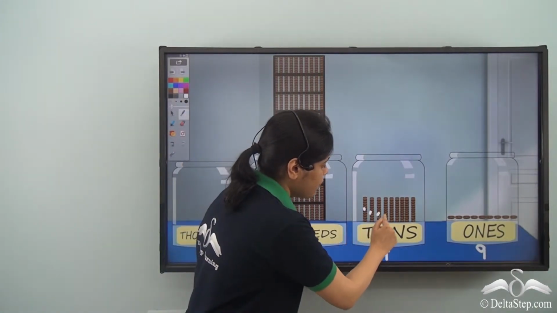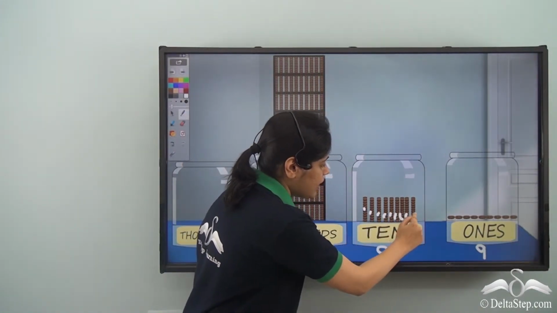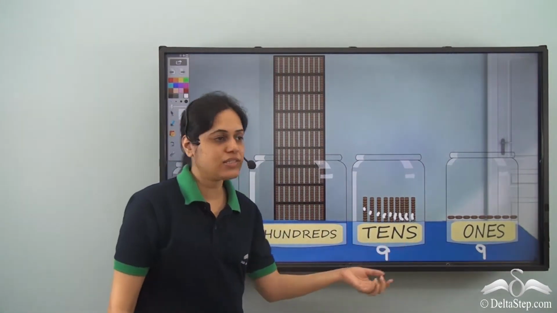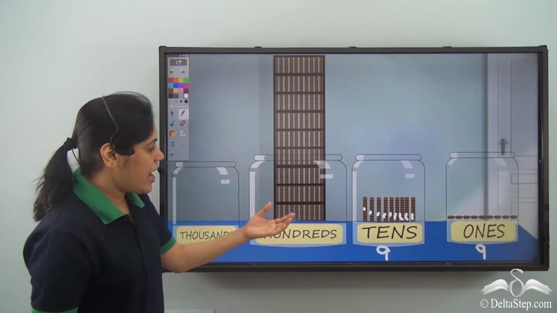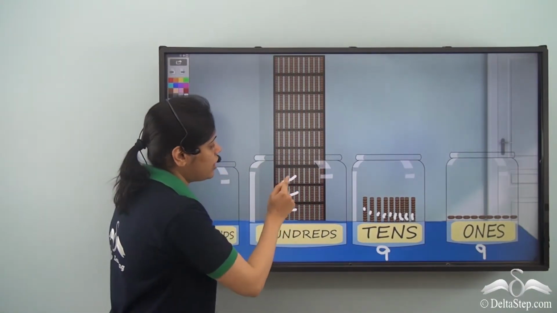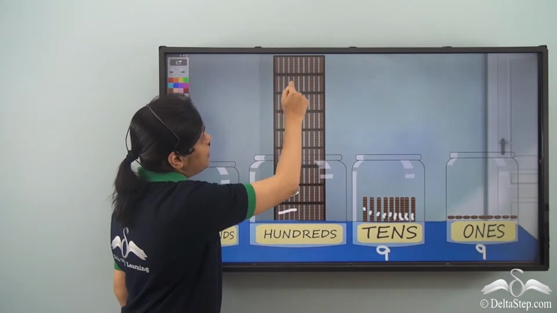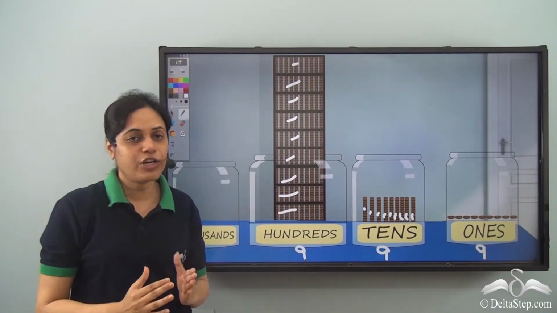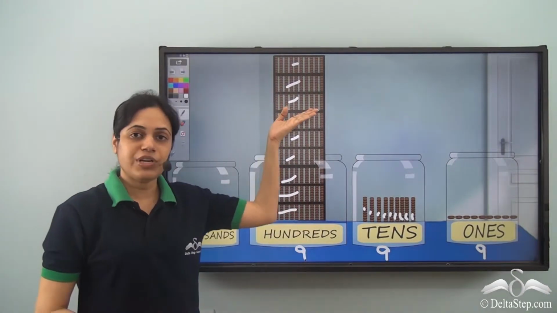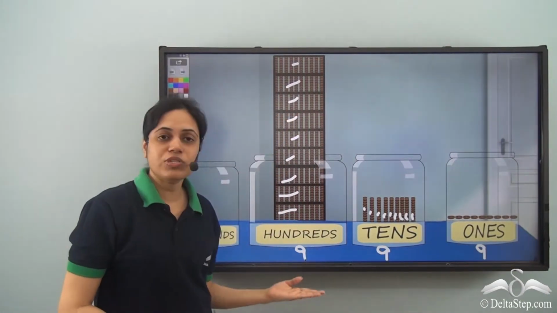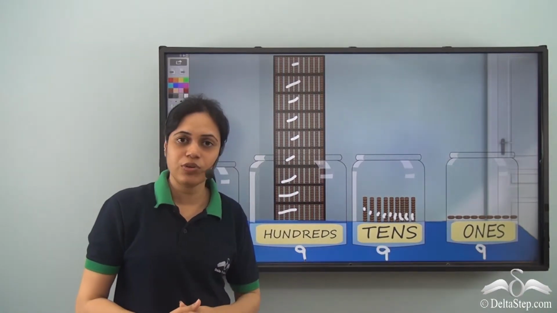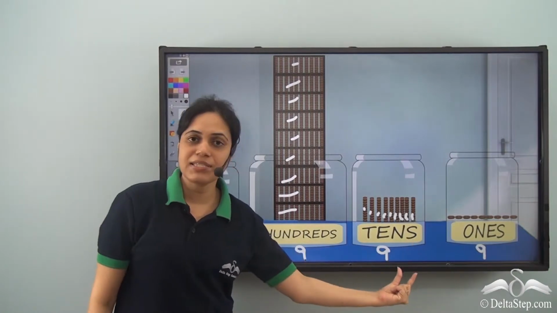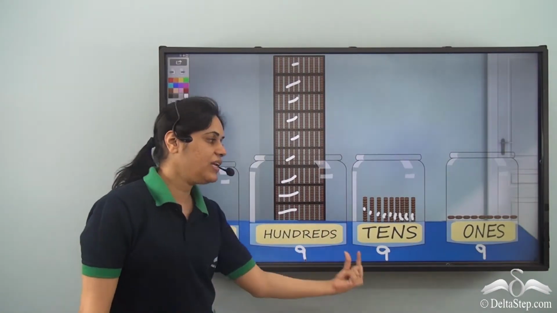1, 2, 3, 4, 5, 6, 7, 8, 9. So 9 piles of 10 cookies, so 9 tens. And this jar has 1, 2, 3, 4, 5, 6, 7, 8, 9 groups of 100 cookies, so 9 hundreds. And we know that in total there are 999 cookies, because 9 hundreds plus 9 tens plus 9 ones give us 999.